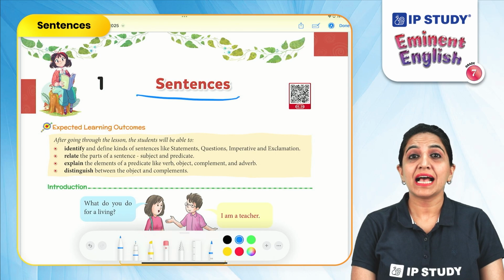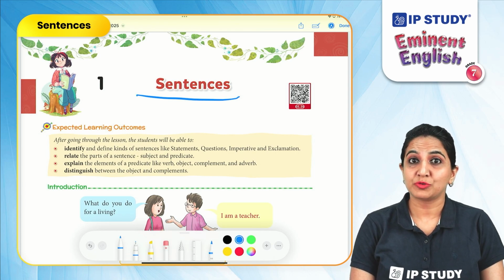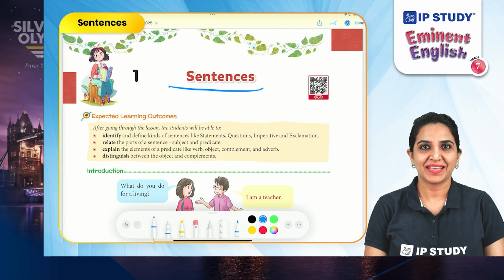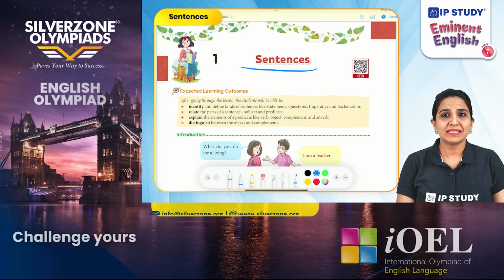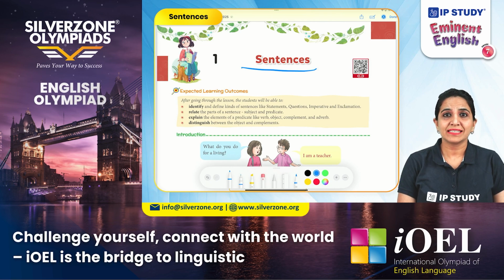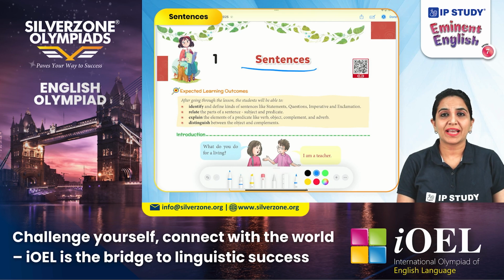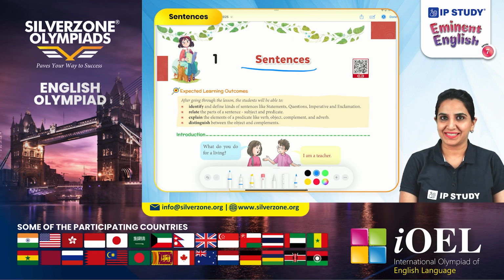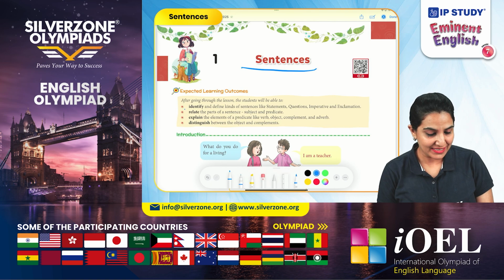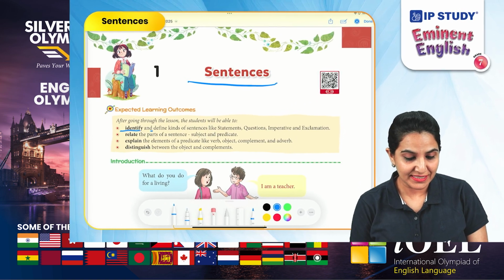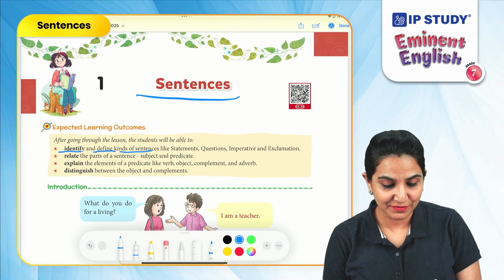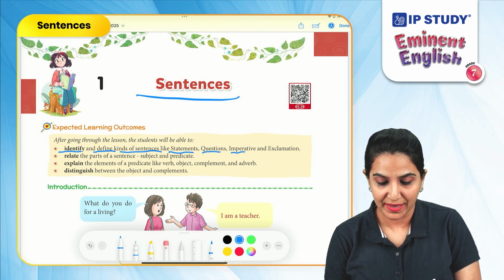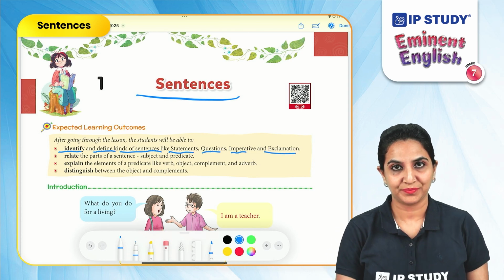A sentence has two parts, a subject and a predicate. In this lesson, we will study the kinds of sentences and what is a subject and what is a predicate in detail. Before the end of this lesson, you will be able to understand and define kinds of sentences like statements, questions, imperative, and exclamation.